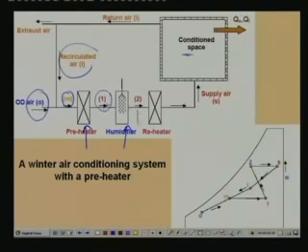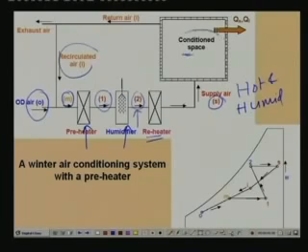So the humid air now flows through a reheater. It enters the reheater at state 2, which has high moisture content, and is heated to the required supply air temperature Ts. This hot and humid air flows through the conditioned space, where it takes care of the sensible and latent heat losses from the building. Finally, it leaves the conditioned space at state I, which is the same as the state of the conditioned space.